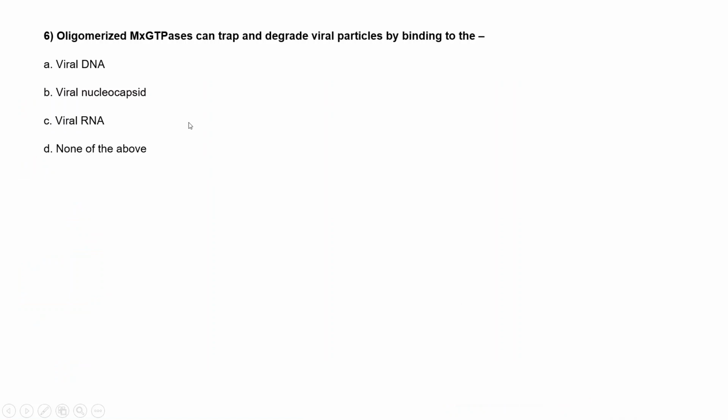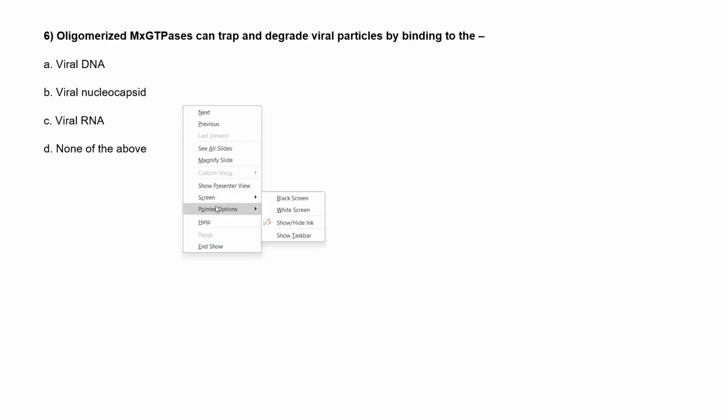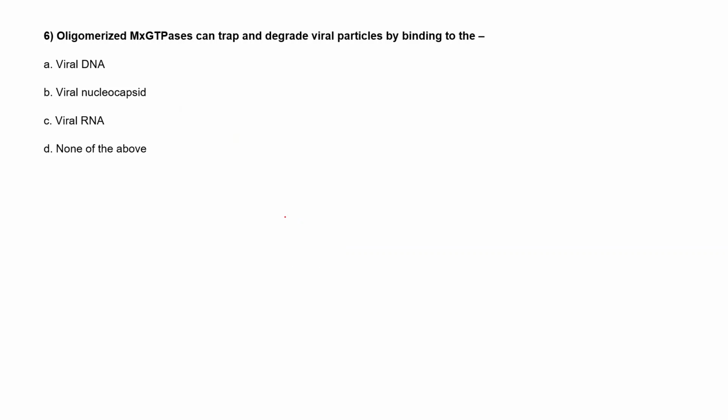What do you think? That the oligomerized GTPases can trap and degrade the viral particles by binding to. Option A is viral DNA, option B is viral nucleocapsid, option C is viral RNA, and option D is none of the above. Option B. Okay. Anyone else?